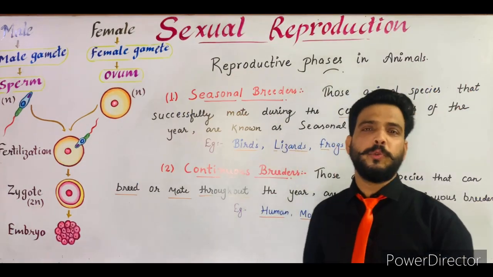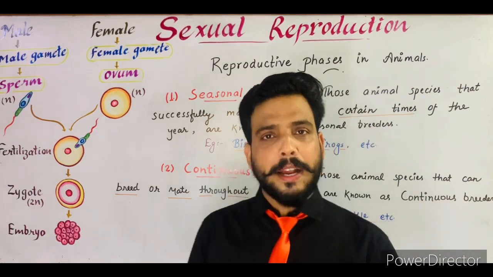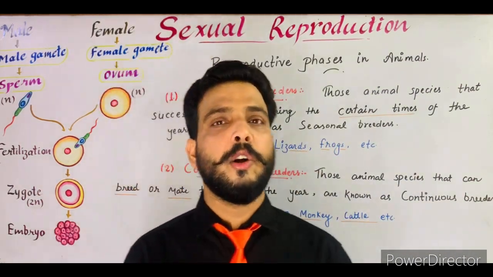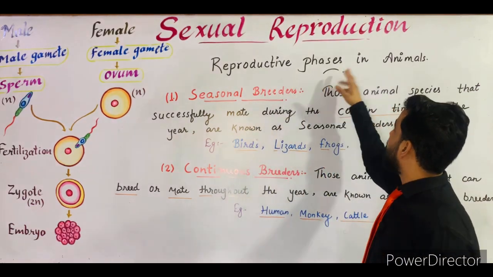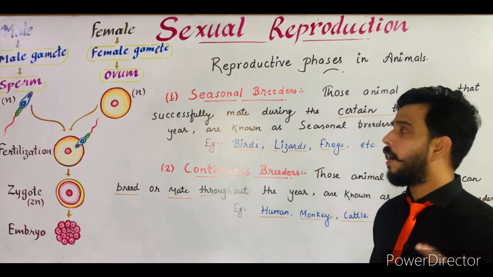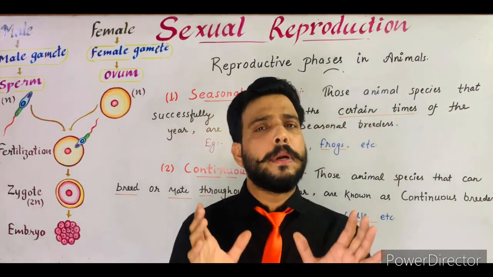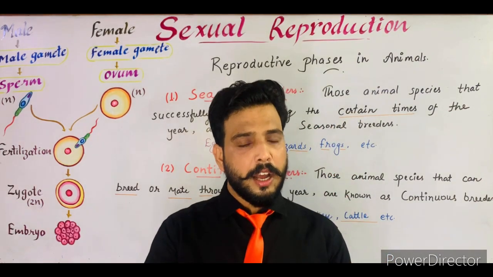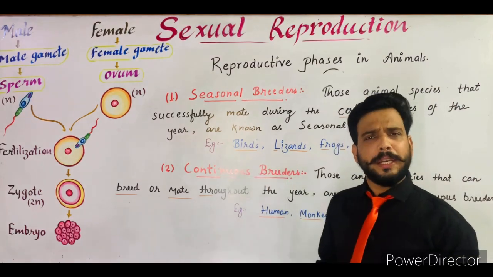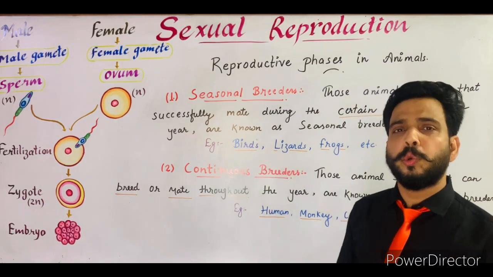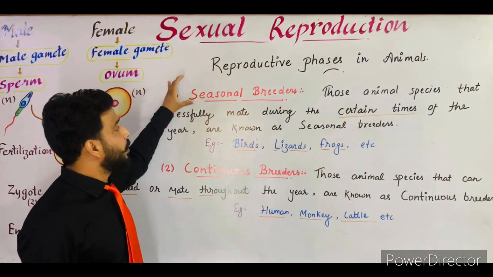Okay students, now we will talk about the reproductive phases in animals. As I told you about the plants, how many types of plants there are on the basis of their reproductive phases, now I will tell you about the reproductive phases in animals. The first one are seasonal breeders. Those breeders that breed in a particular season in a year are known as seasonal breeders, and those that mate or copulate throughout the year are known as continuous breeders. First of all, I will tell you about the seasonal breeders.